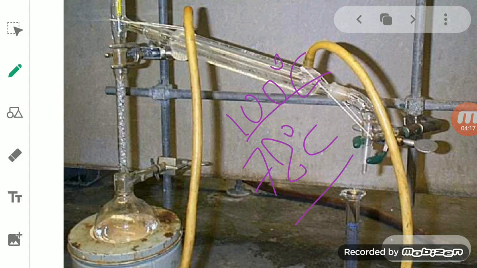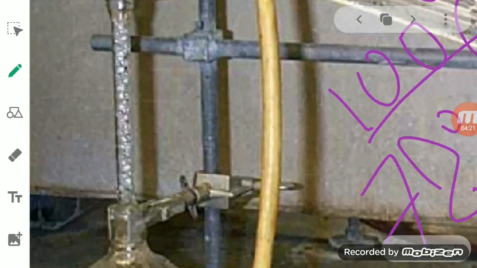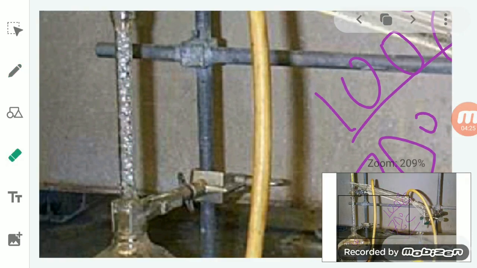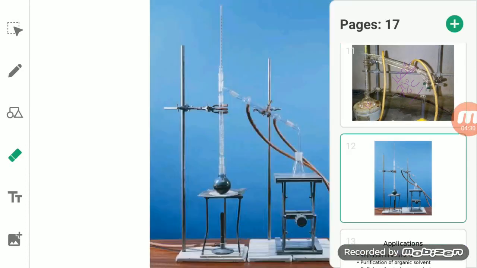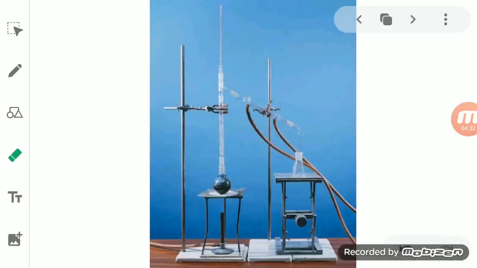Suppose you keep both liquids in the flask, and you see the beads present in this fractionating column. As you provide heat, the alcohol, having the lower boiling point, will start moving up the fractionating column through the beads, and the water will also start moving upward.